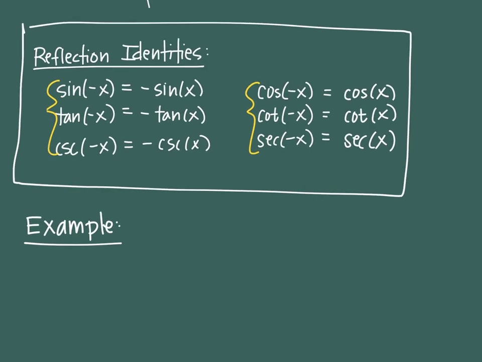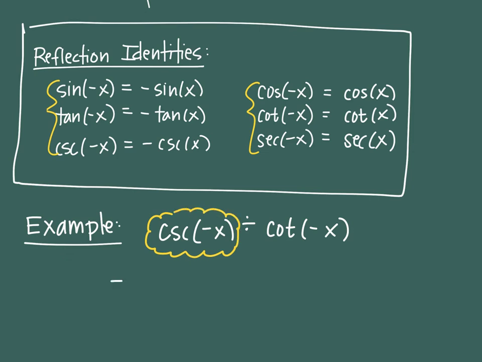All right, so maybe this says simplify the following problem: cosecant negative x divided by cotangent negative x. So replace, reduce. Keep replacing until you can reduce. Let's look at the first one, cosecant of negative x. Do I replace that with its positive self or its negative self?